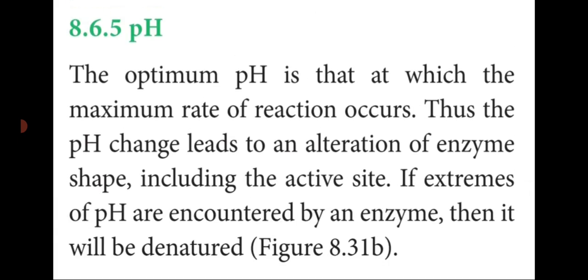If the pH is extreme, that is encountered by an enzyme, then it will be denatured. Denatured means it will be modified into another form. There is no enzyme activity in that enzyme. So optimum pH only makes the enzyme increase the rate of reaction, but low and also high pH values change the pH and denature the enzyme activities.